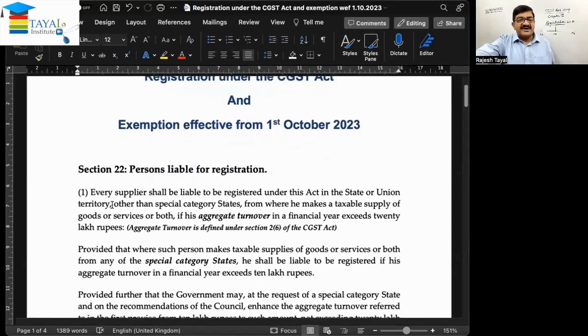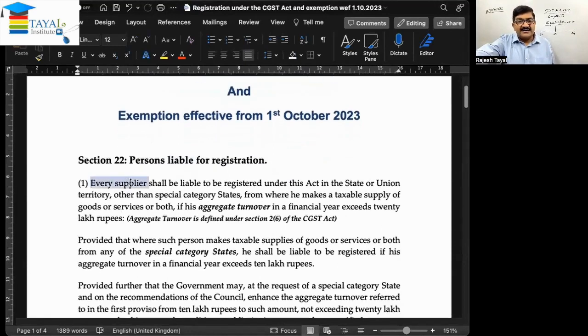So subsection 1 says every supplier, the supplier of goods or services or both, shall be liable to be registered under this act in the state or union territory other than special category states, from where he makes a taxable supply. Now, this is very important. From where he makes a taxable supply of the goods or services or both. So if he is making supplies with the non-taxable things or non-taxable supplies he is making, registration is not required.